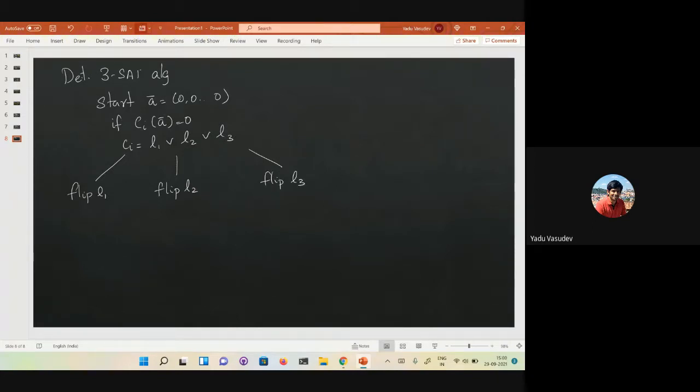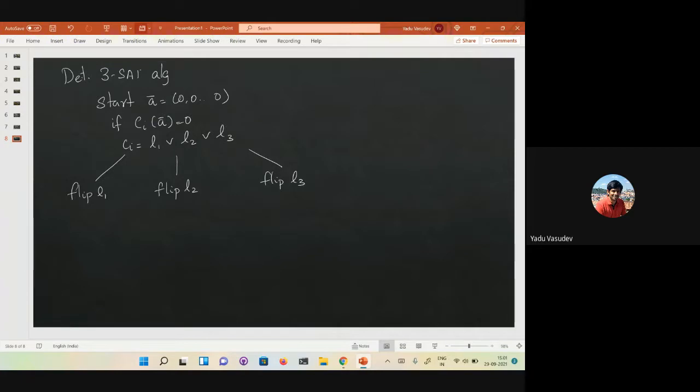Okay. So the randomized algorithm chose one of these branches uniformly at random and went there. And the reason we were doing very badly was that it is possible that 2 of these branches are going to lead you to assignments that are far away. These two branches might not lead you anywhere.